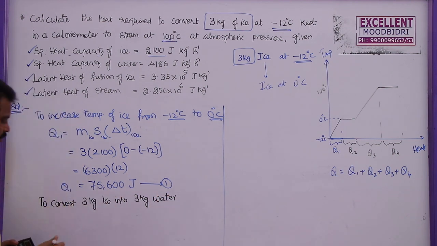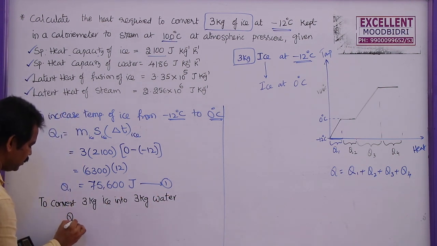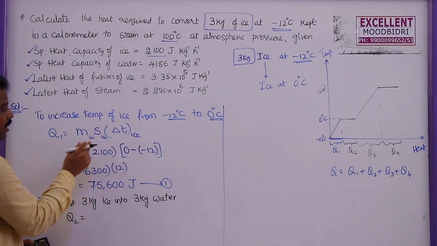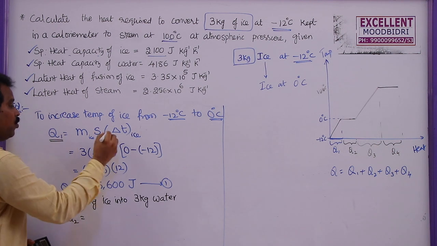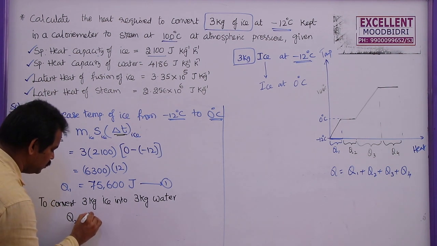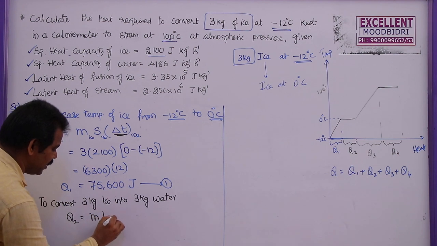Remember, mass never changes. Here the quantity of heat required is Q2, but I cannot use this formula. You can use this formula only if the temperature is changing. But we know the latent heat of ice is equal to Q by M. So Q is equal to ml. So M into L ice.